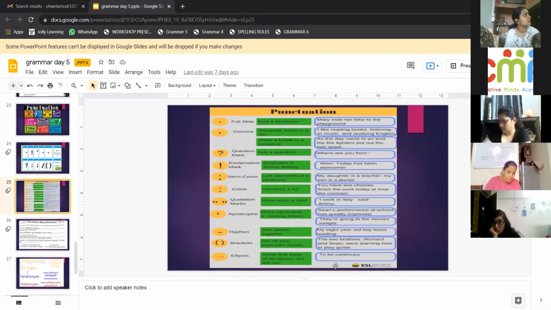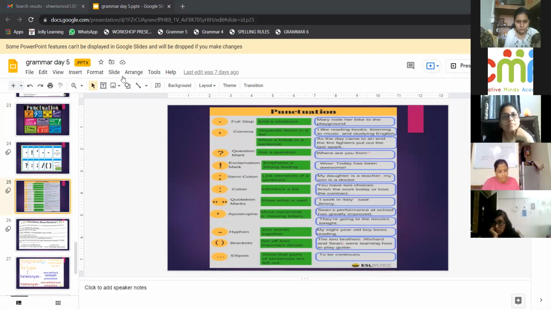When you have something additional, like: the two brothers were learning how to play guitar. That's the sentence. But in between the sentence, you want to put some additional information, the names of the brothers. So you put it in the round bracket, Richard and Sian. So that goes as parenthesis.